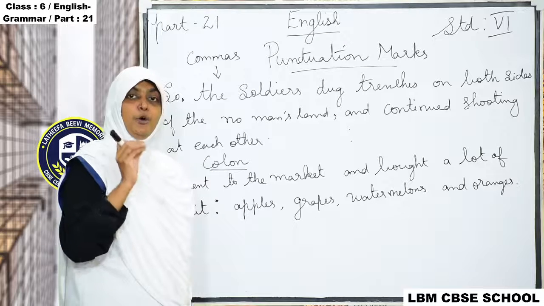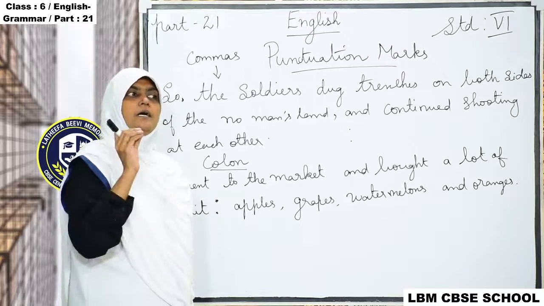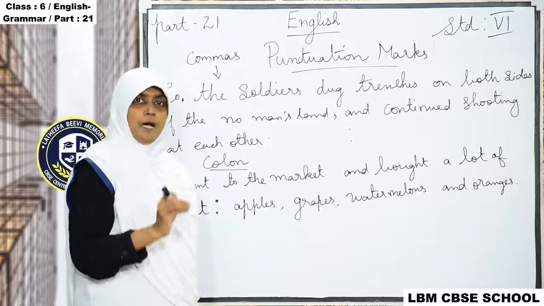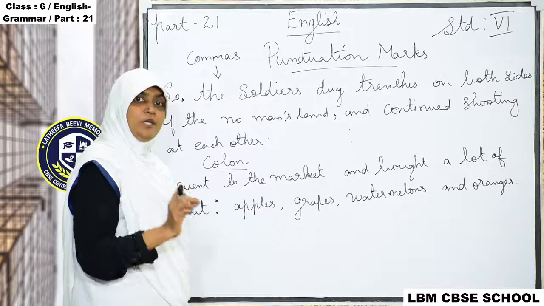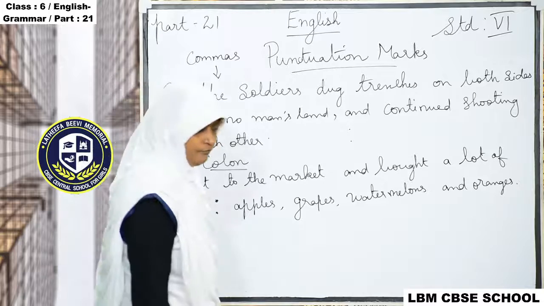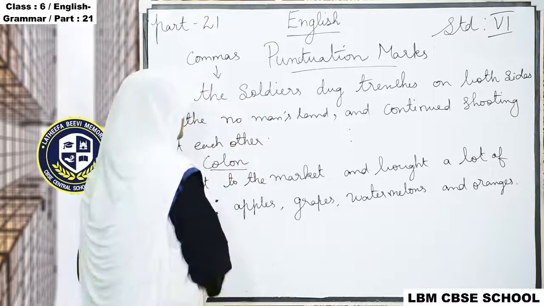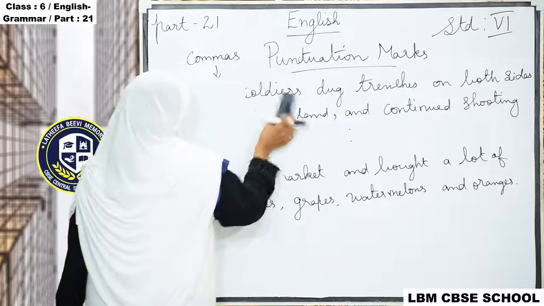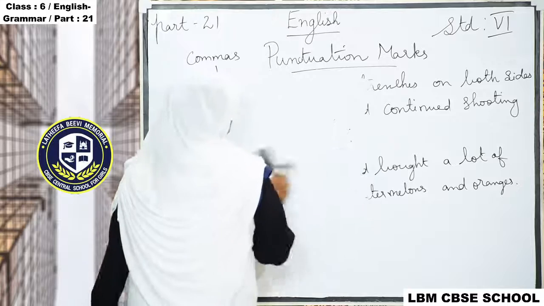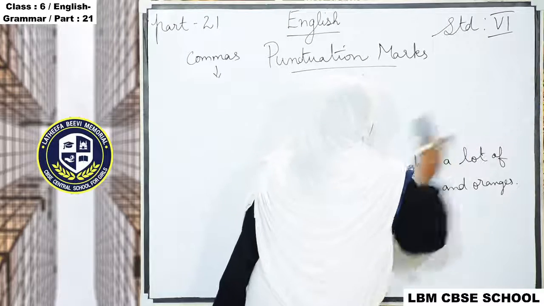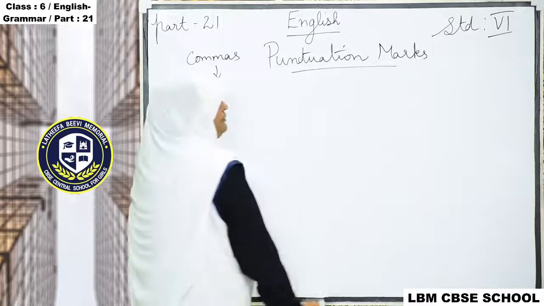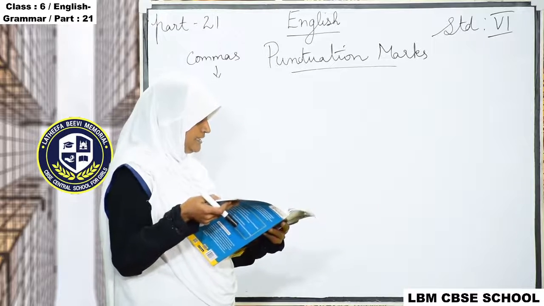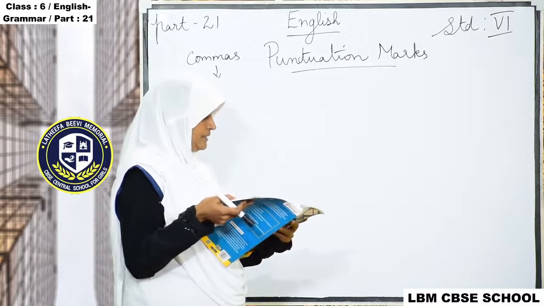But when you are writing a sentence, it's very important where you want to put the commas, colon, semicolon. That is very important. For that we should learn this. So these, we call them punctuation marks. Okay, commas, colon and semicolon, we call them punctuation marks.